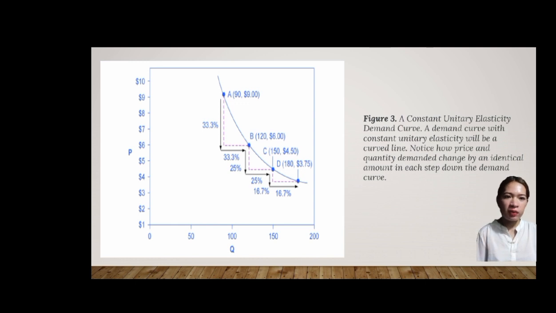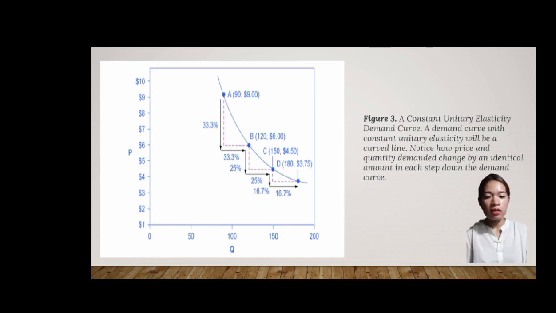Habang lumilipat mula B hanggang C, ang presyo ay bumababa ng 25% at ang quantity demand ay tumataas ng 25%. Habang lumipat mula C hanggang D, bumababa ang presyo ng 16% at tumataas ang dami ng 16%. Notice that, in absolute value, the decline in price habang bumababa ka sa demand curve are not identical.